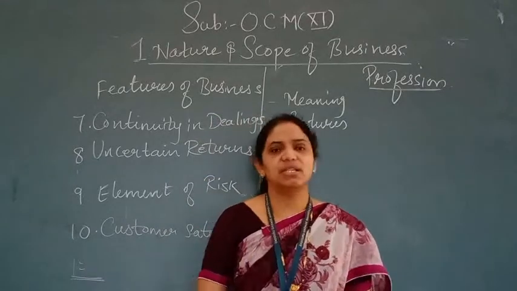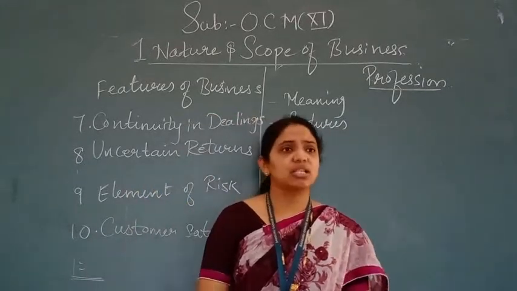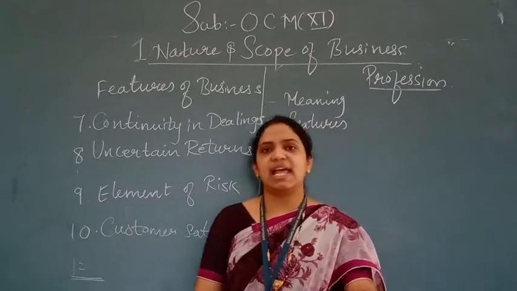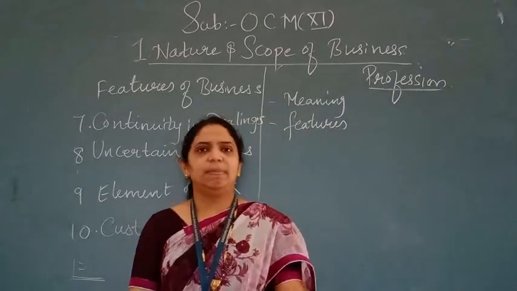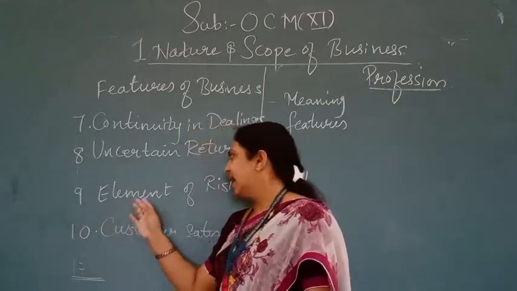Whenever he is doing a business, there may be an uncertain return in the form of a loss, which is unpredictable, not guaranteed. It may not come, depending upon the type of the business. Got it? Point number 8. Point number 9 is element of risk.